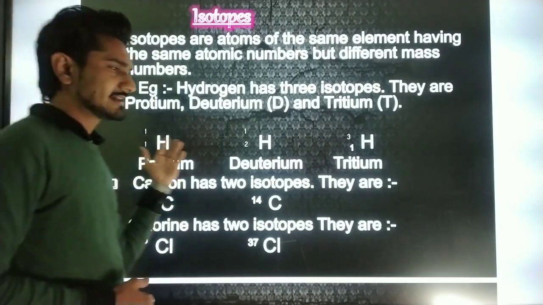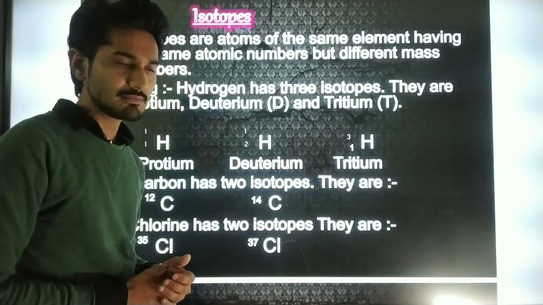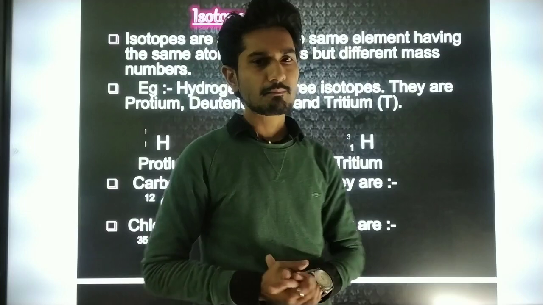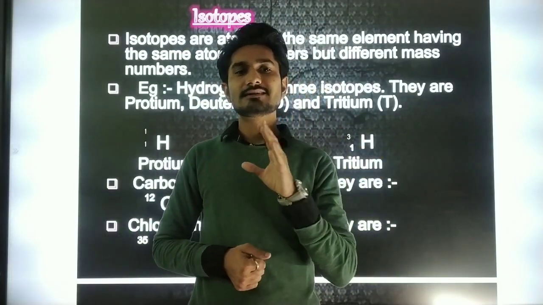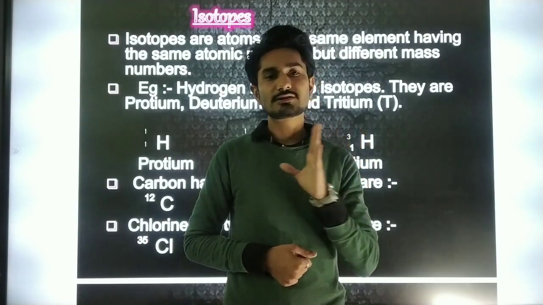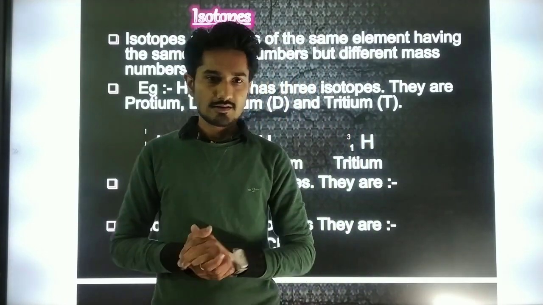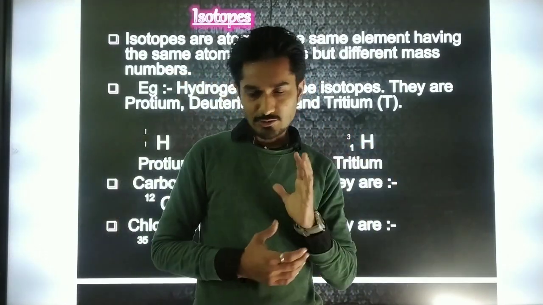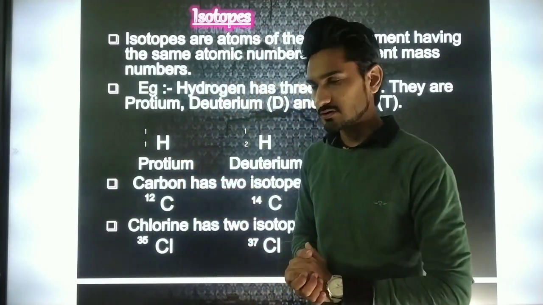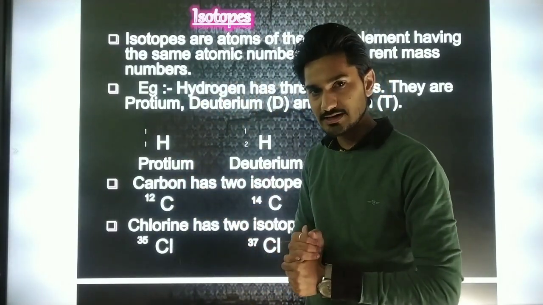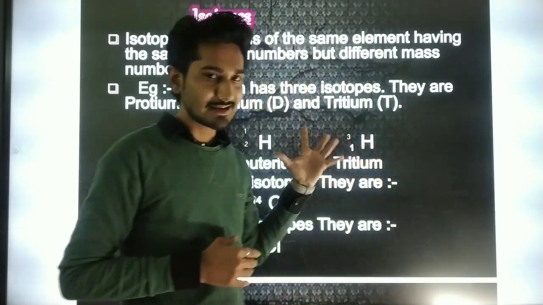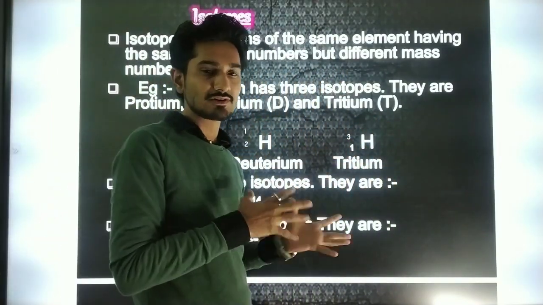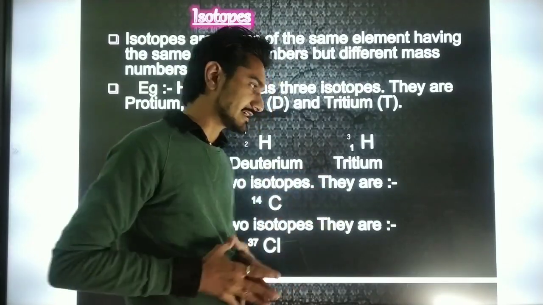As you can see, they all have the same atomic number, 1, because the number of electrons in it is 1. Also, the number of protons is 1 in the hydrogen atom. We saw the electronic configuration of the first 18 elements earlier in this lecture.